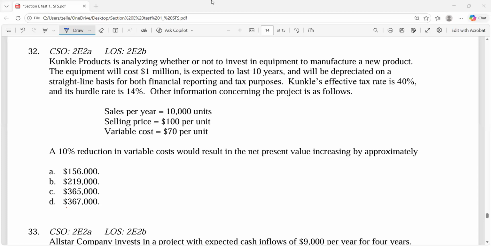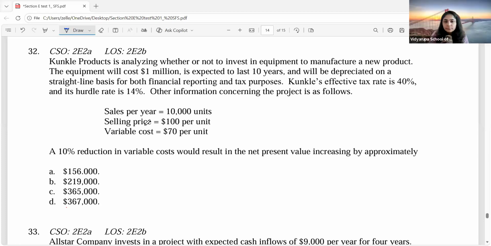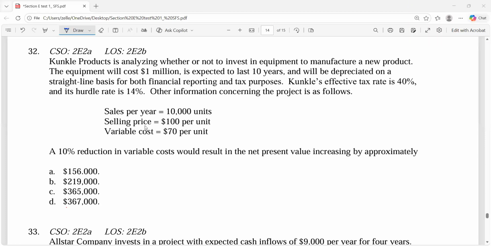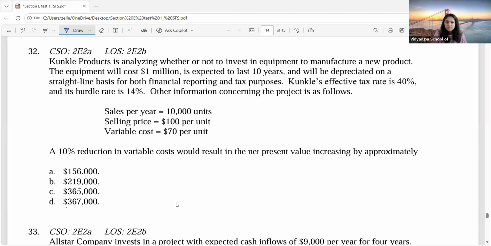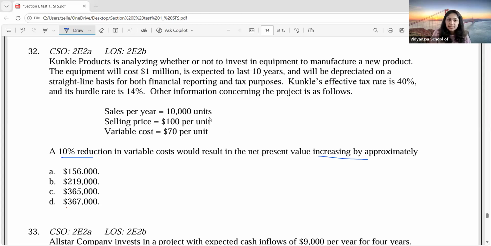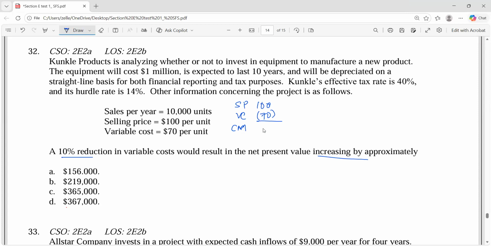Anybody with the answer? You all are still solving? Option B. Okay, they're asking a 10% reduction in variable cost would result in NPV value increasing by how much? So first you have to see how much it is currently. Selling price is how much, guys? 100. Variable cost is 70. So how much is your contribution margin? $30.